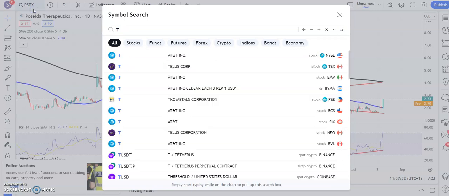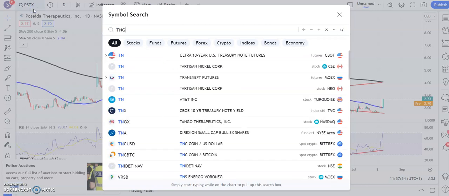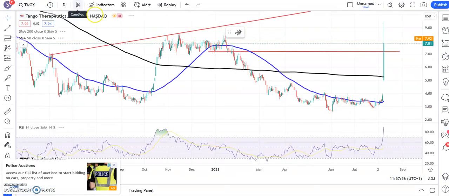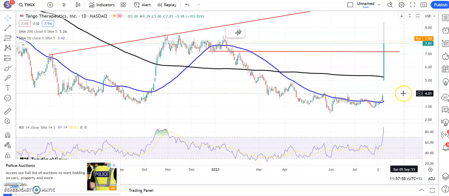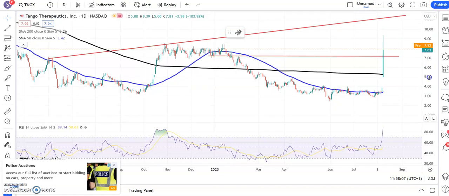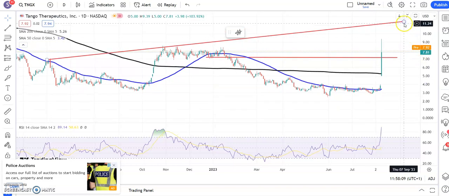The first one here is one of the bigger rises of yesterday, Tango Therapeutics. Massive gap to the upside through the 200-day line as well. The hope here is that old resistance on the way down, $7.20, will cap any setback, and above that we're looking for as high as $11.30 by the end of this month.